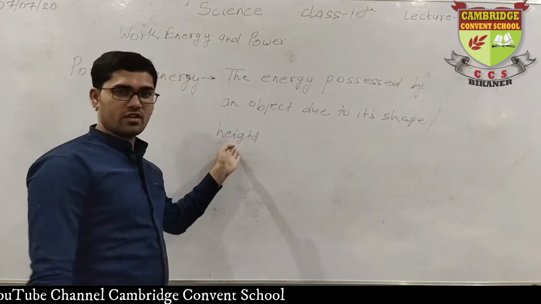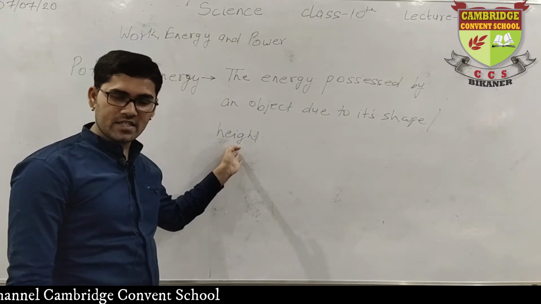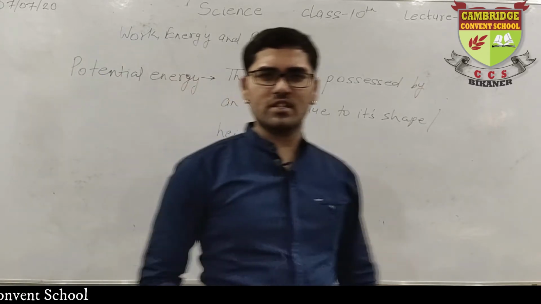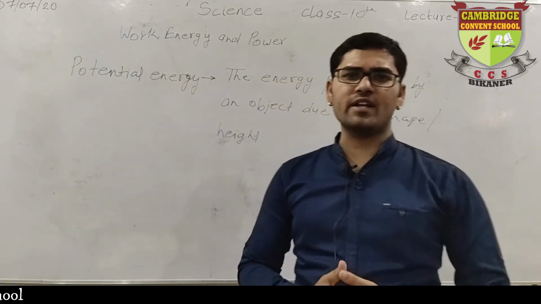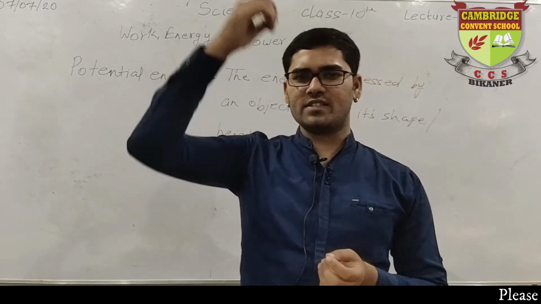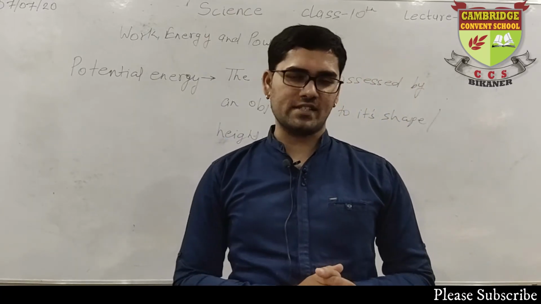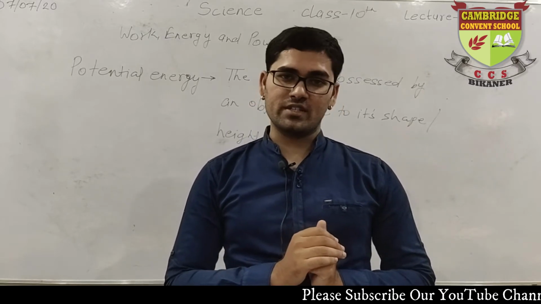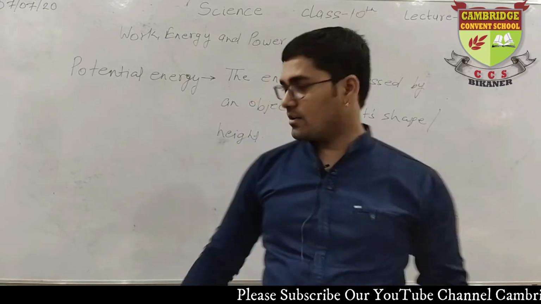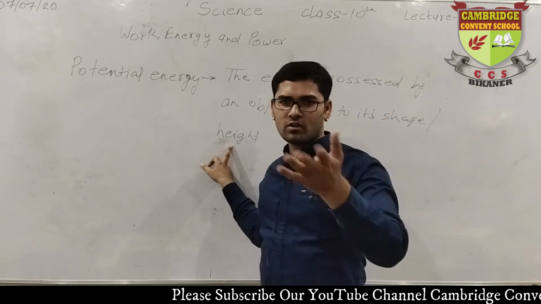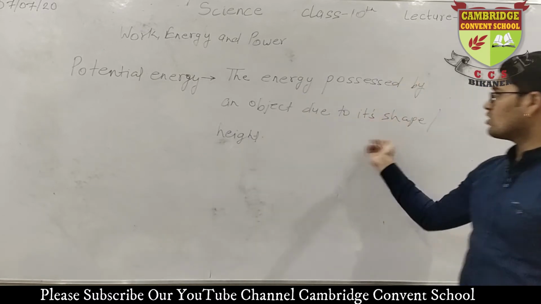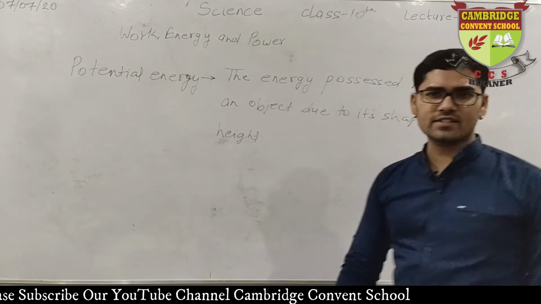And the same thing goes for the height. When the height is increased, the potential energy also increases. We studied about this in the segment of gravitational energy. When any object is at some height, it possesses energy. If the height is increased, the potential energy also increases. Clear? So we have studied the height part of potential energy in gravitational energy. So this is the definition of potential energy. I hope it is clear to you.